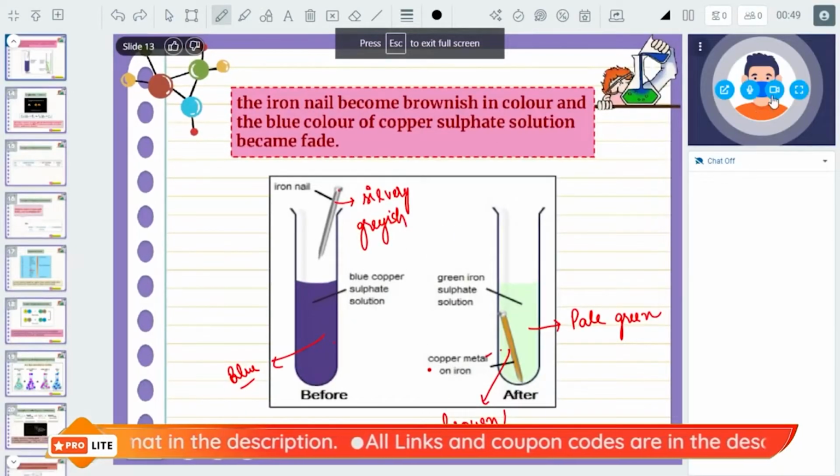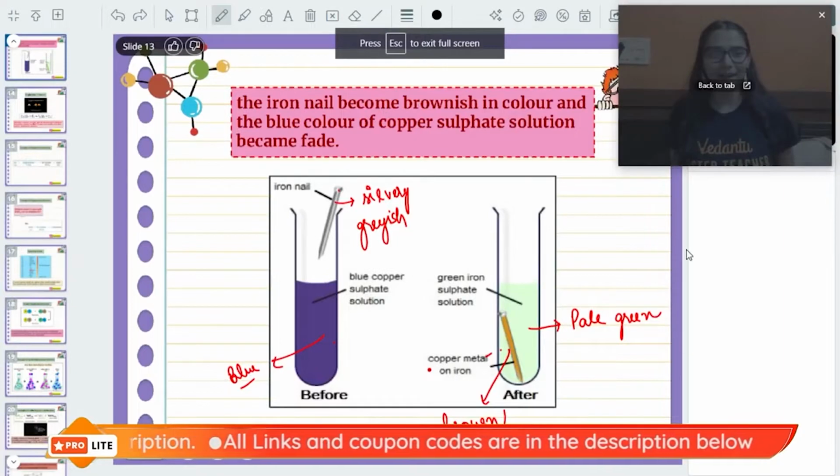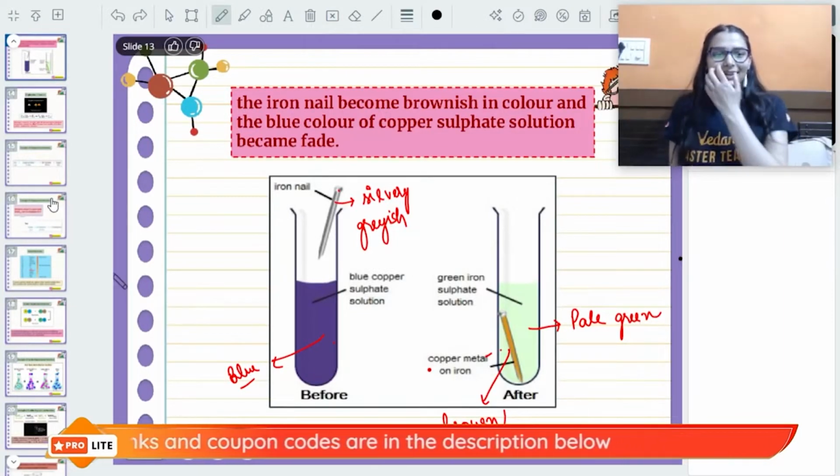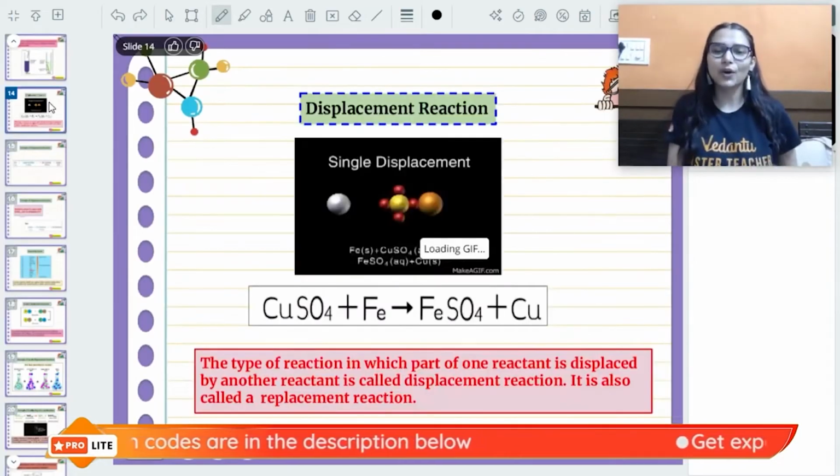Can you tell Shilpi ma'am which reaction has been conducted over here just now? Yes, we will see how this all is going to happen.